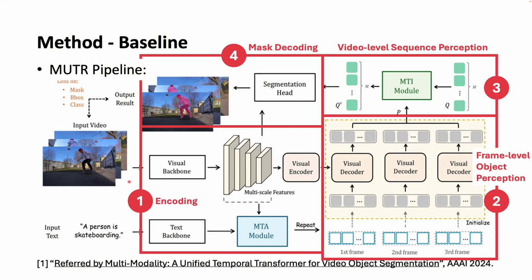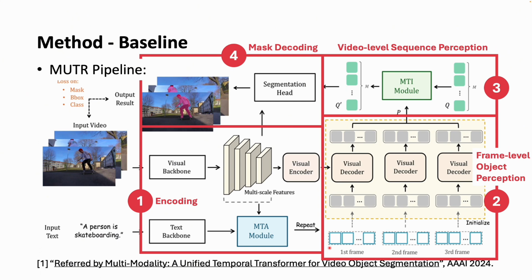It can be divided into 4 stages. In the first stage, the input video and the input text will be converted into visual features and text features. And then these features will be fused mutually to enhance each other. The second stage is about the frame-level object perception.